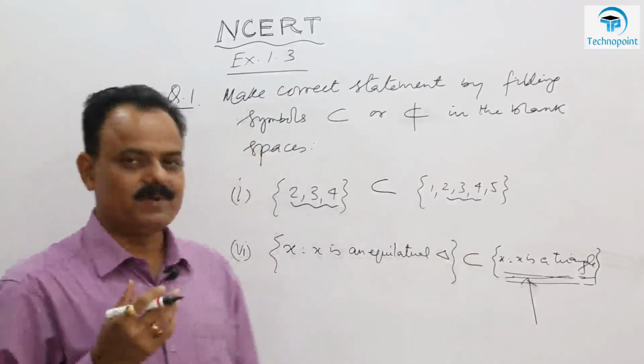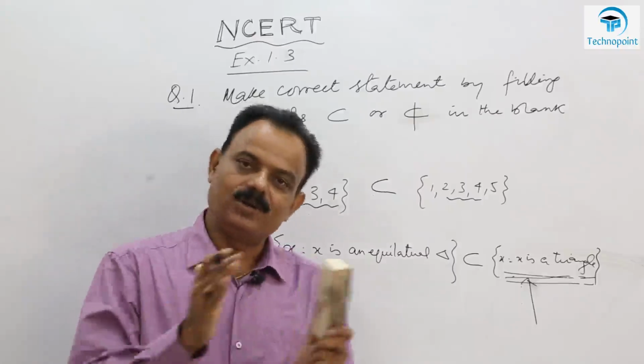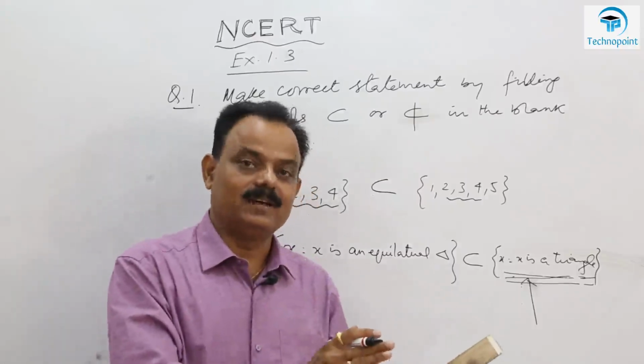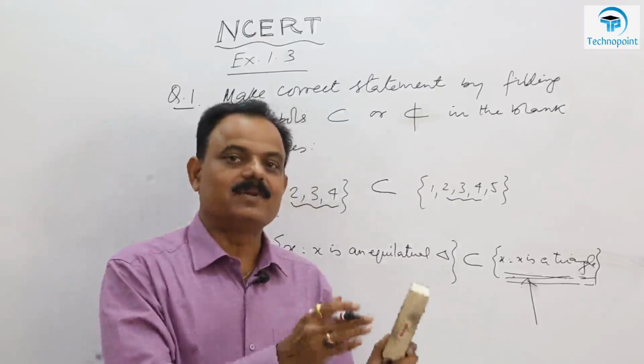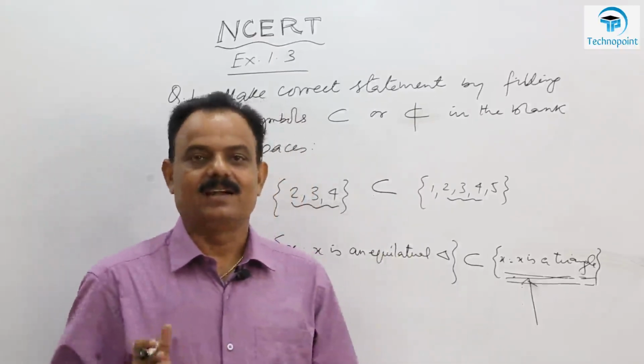So what to observe in proper subset? Whether all the elements of the first set belong to the second set or not, and also whether there is some extra element or not. If there is some extra element, then proper subset, otherwise not.